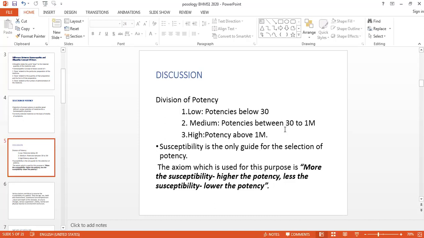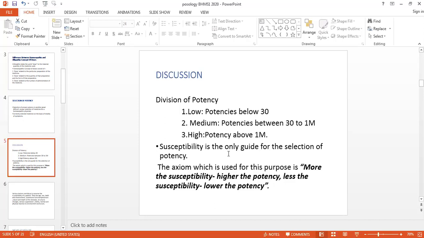So these are the three categories that we made. Lower potency, that means below 30: 1x, 2x, 3x, 4x, 4c, 5c. So these are all the lower potencies up to 30. Medium potencies, generally we are referring here to 30 to 1m. Here we use the 200 potency. And a higher potency means more than 1m, that is 10m or 50m. So all these are the higher potencies. How to use these potencies, we will see.